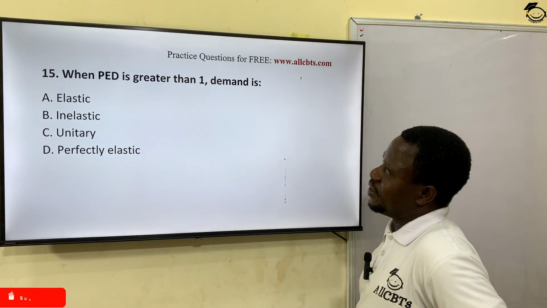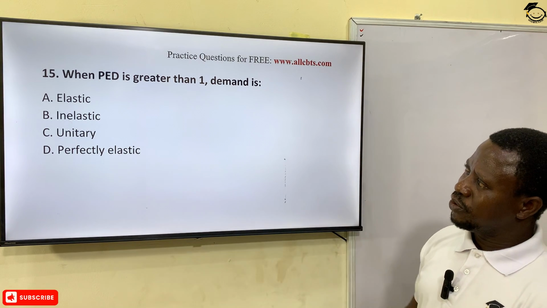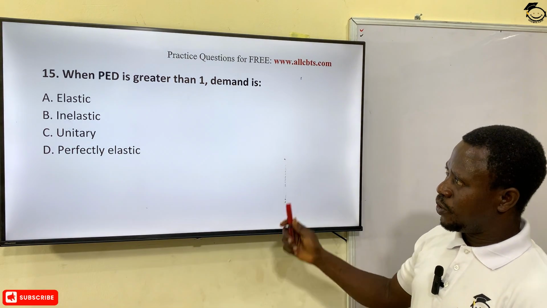When price elasticity is greater than 1, demand is, I've explained this two or three times now when I was trying to bring understanding for two other questions.